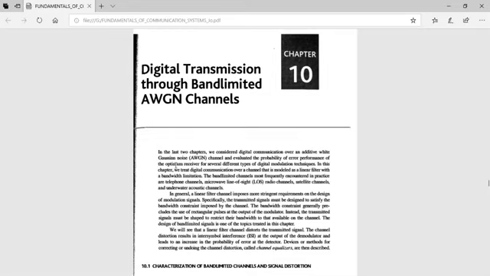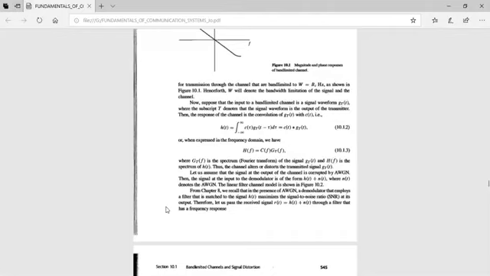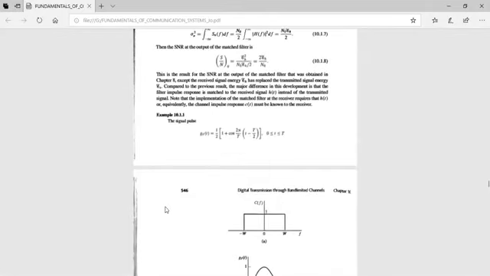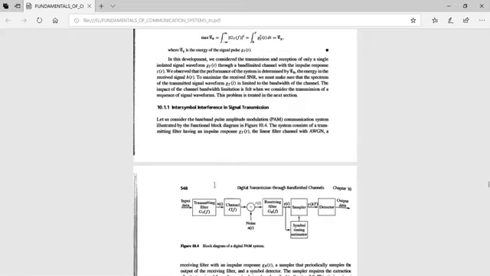Let us see what this intersymbol interference is, and arrive at the equation showing that the output of the receiving filter exhibits ISI, that is intersymbol interference. So this is the introduction to digital transmission through band limited channels. Next we shall move on to intersymbol interference in signal transmission. Here you have a block diagram. You can see this block diagram here.